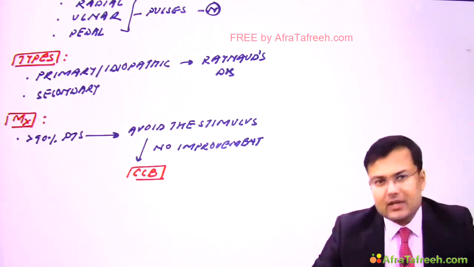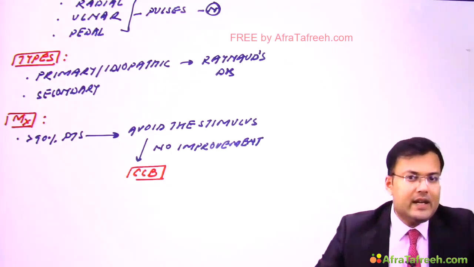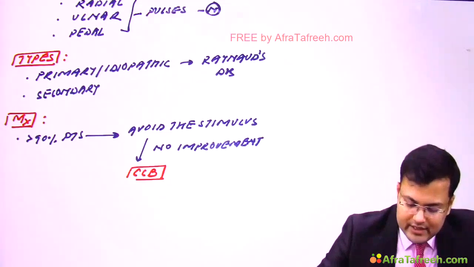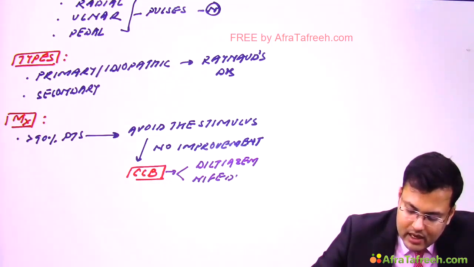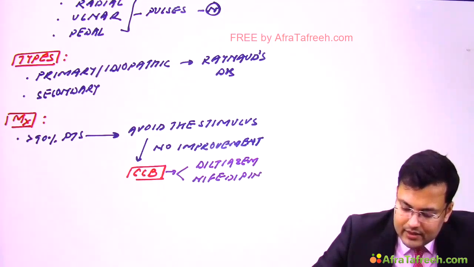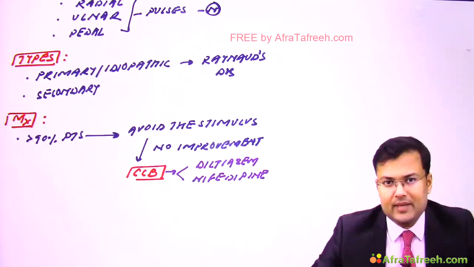Clear? And generally what are the agents we give? We give diltiazem and nifedipine. Clear? So this is how we manage patients of Raynaud's phenomenon.